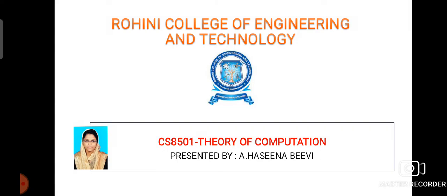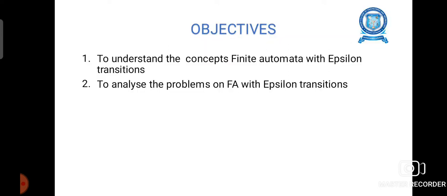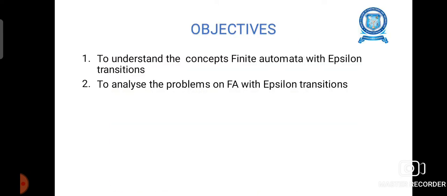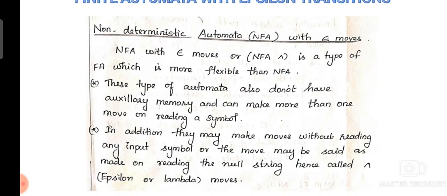Hello viewers, this video lecture is for the subject Theory of Computation and we are going to see the topic Finite Automata with Epsilon Transitions. And the objectives are to understand the concepts of finite automata with epsilon transitions and to analyze the problems on FA with epsilon transitions. Previously we have studied about NFA, that is non-deterministic finite automata. The epsilon transitions are applicable only to NFA, which is not applicable in DFA.